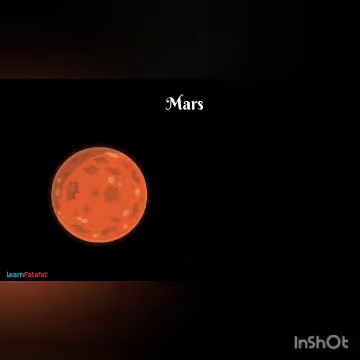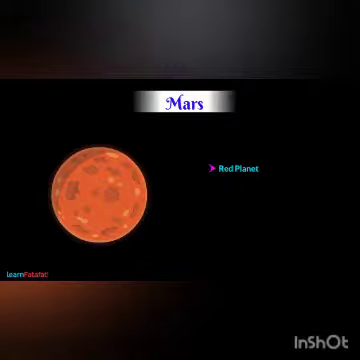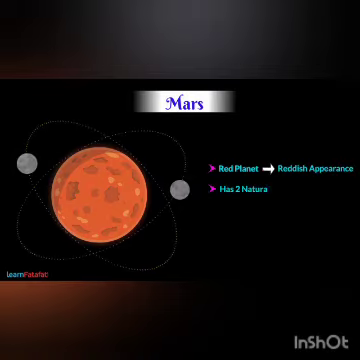Mars. The red planet of solar system is Mars. It is called red planet because of its reddish appearance. It has two natural satellites.